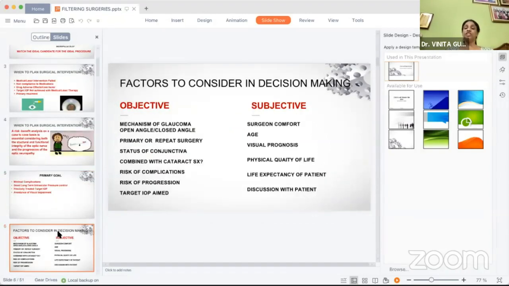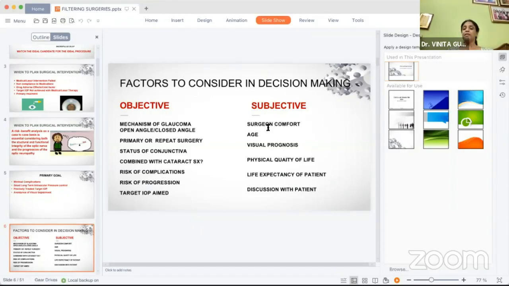So factors which are to be taken into consideration when we have to plan out a surgery are certain objective criteria and certain subjective criteria. So what are the objective criteria? These are the type of glaucoma the patient has, whether it is a primary surgery or a repeat surgery, what is the status of his conjunctiva, is it a virgin conjunctiva or a healthy conjunctiva, or is it already a scarred conjunctiva? Are we planning a combined cataract surgery in the patient? What is the risk of complication of each type of surgery for that patient? What is the risk of progression depending on his target IOP which we are aiming?